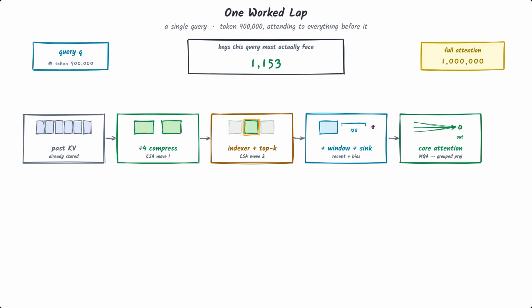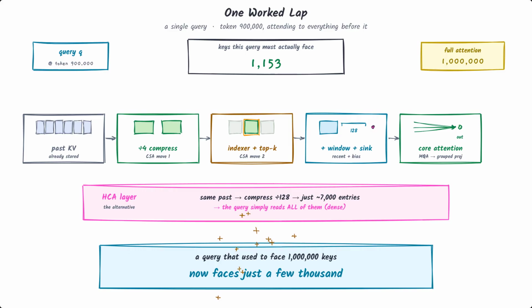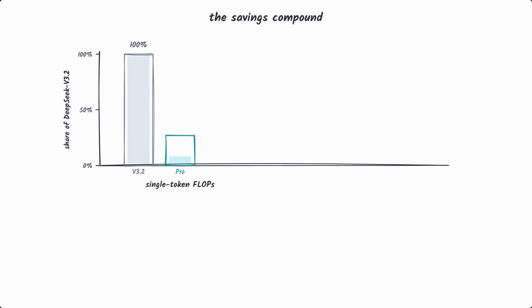Core attention runs over that small set, and a group projection folds the many heads back down cheaply. In an HCA layer, the same past is just 7,000 entries, and the query simply reads all of them. Either way, a query that used to face 1,000,000 keys now faces a few thousand. Add it all up, and the savings compound. Sparse selection means each query does a fraction of the multiply-adds. Compression means the KV cache holds a fraction of the entries.